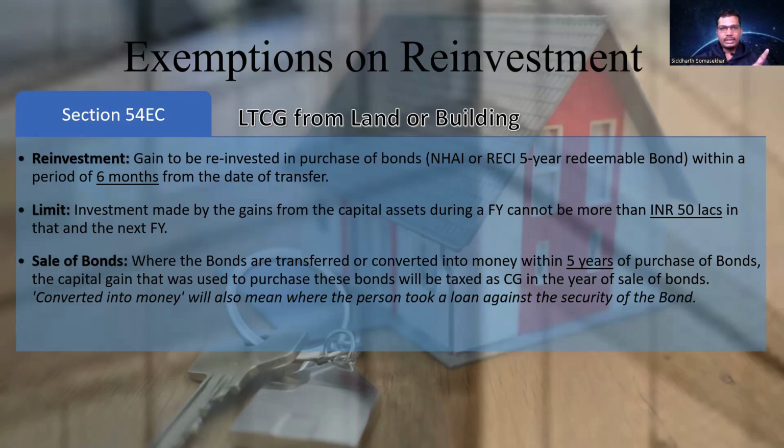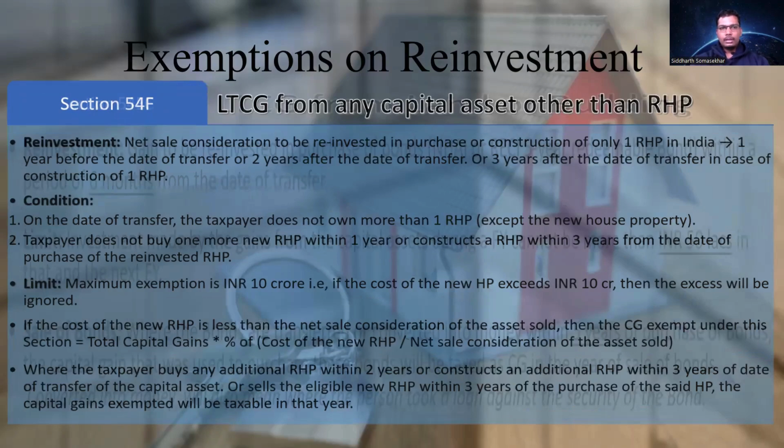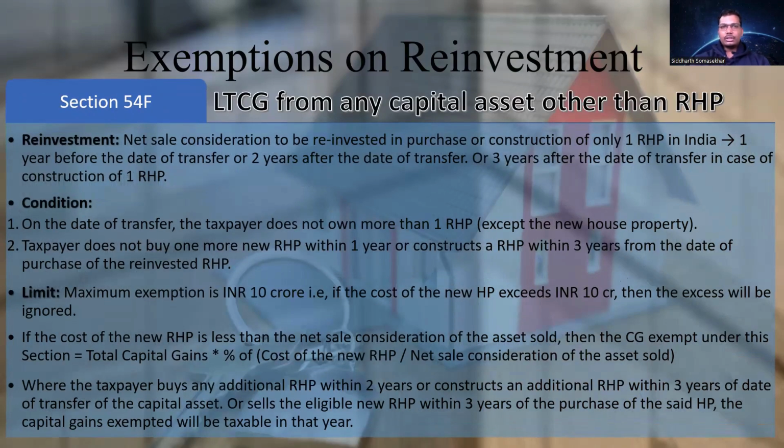Okay, that is section 54EC, long-term capital gain from land or building reinvested in bonds, NHAI, RECL, 5-year redeemable bonds. Moving on to the last section on exemptions on reinvestment, section 54F.